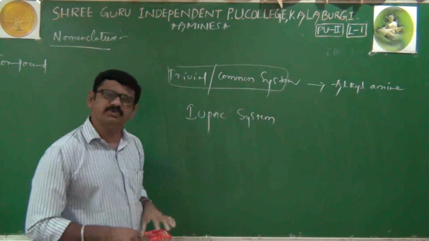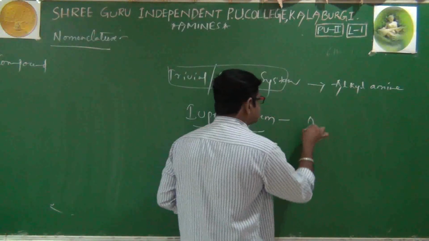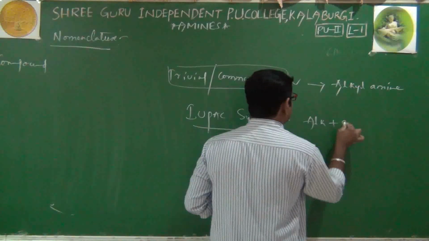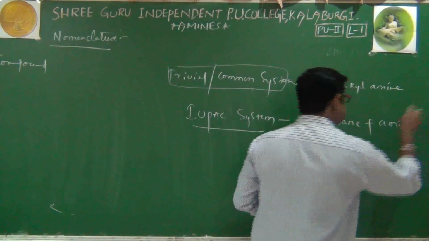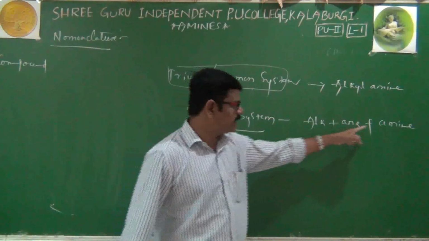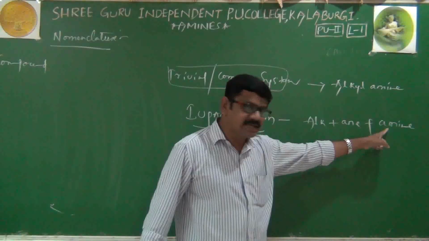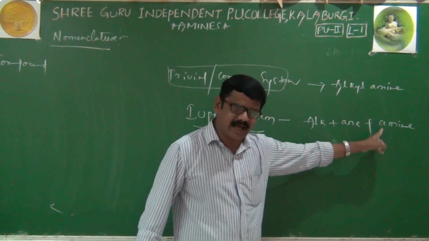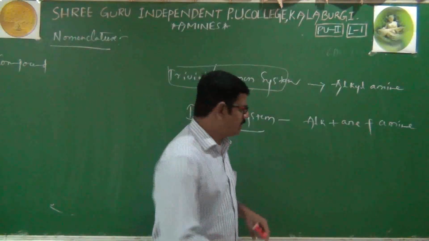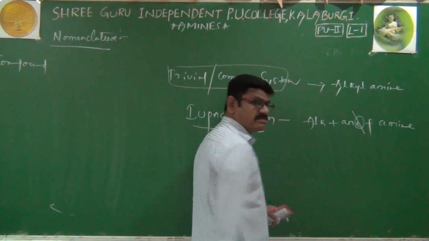Next, in case of the IUPAC system, the name should be like this: alk plus ane plus amine. Alk, ane, amine. Root word, primary suffix, secondary suffix. If a secondary suffix starts with A, E, I, O, U, then from the primary suffix the last letter E will be terminated.